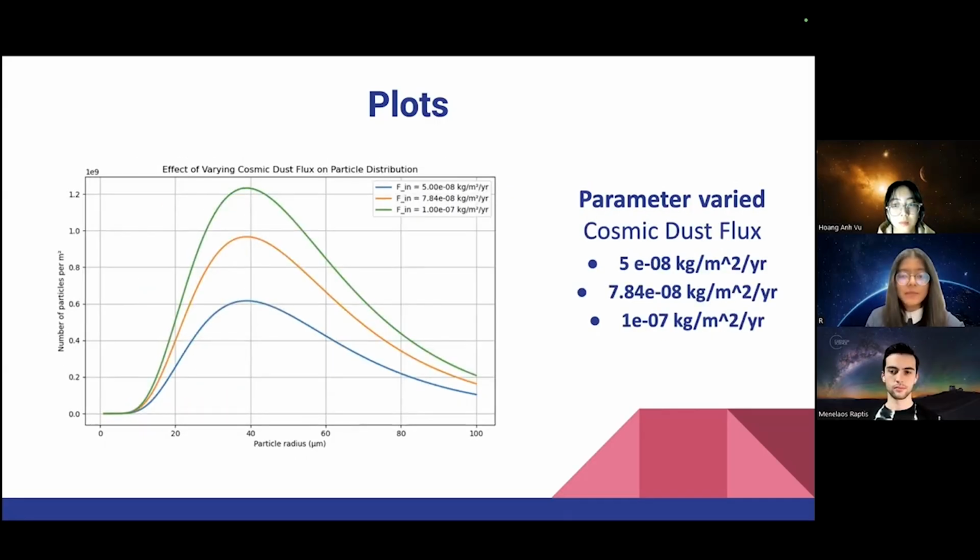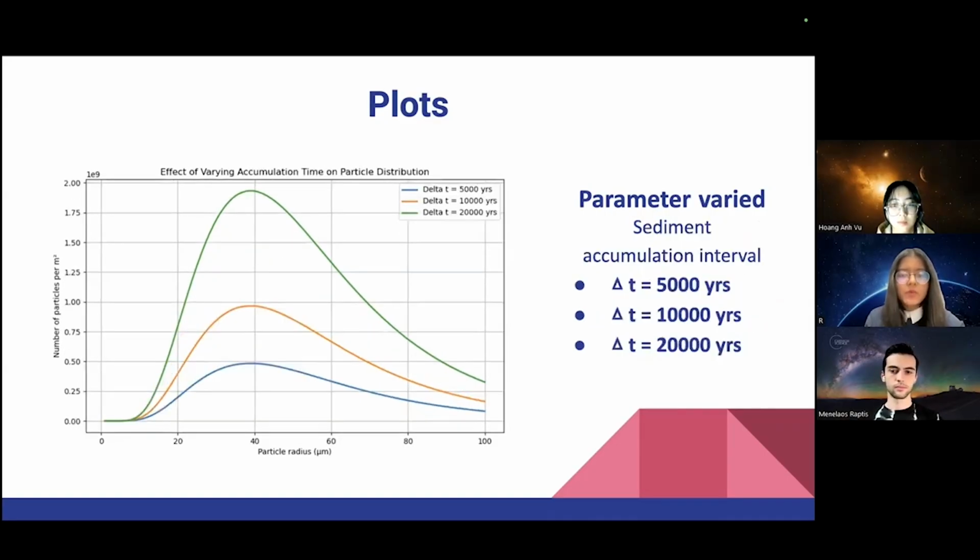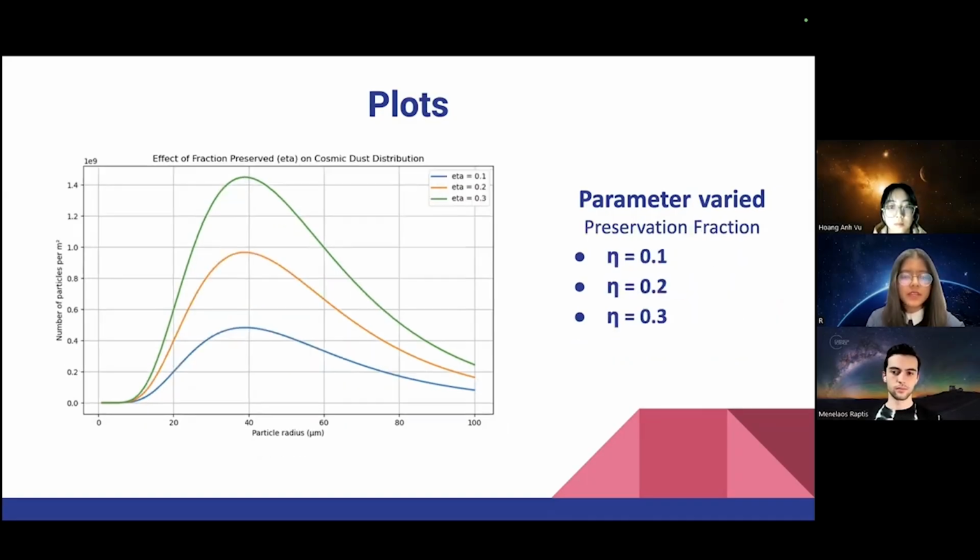Larger median radii concentrate more mass in fewer, bigger particles, resulting in a lower particle count. We also varied the incoming cosmic dust flux to examine its impact on the number distribution. As expected, a higher flux produces more particles across all size ranges. Conversely, a lower flux reduces the number of particles in every size bin. We varied the deposition interval delta T to examine how the number of particles in the sediment changes over time. A longer accumulation period naturally results in more particles being preserved per unit area, since dust continues to settle and build up over a greater number of years. Finally, we changed the preservation fraction to show that more preservation results in greater accumulation. This demonstrates that particle abundance is directly influenced by how much material is preserved over time.